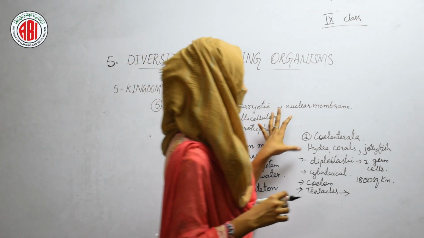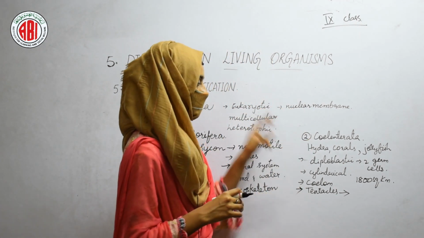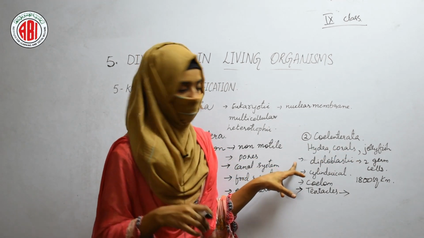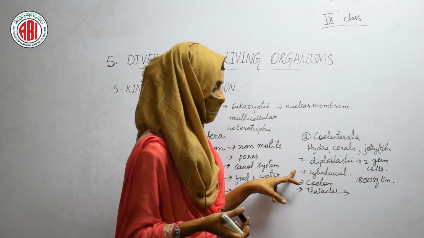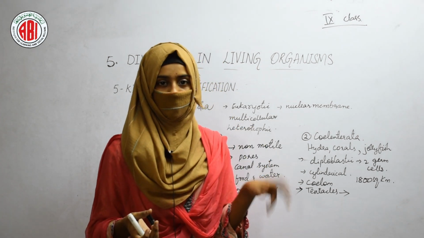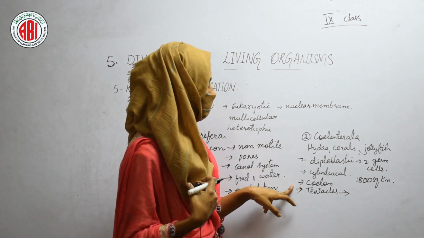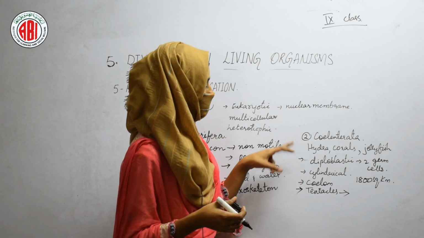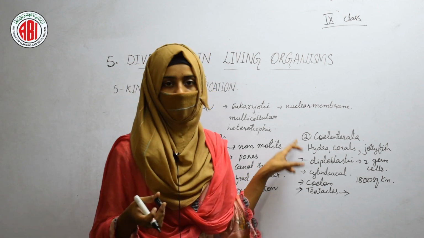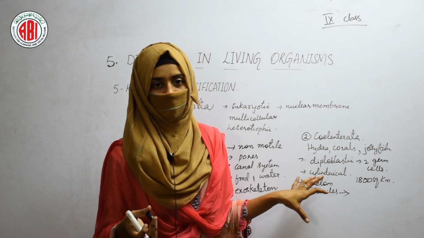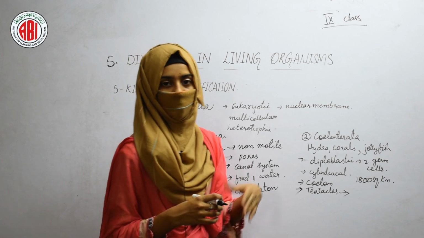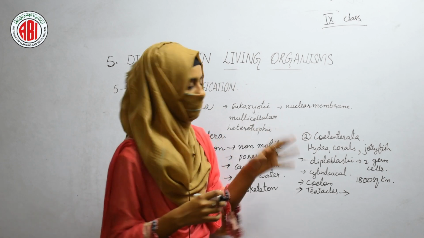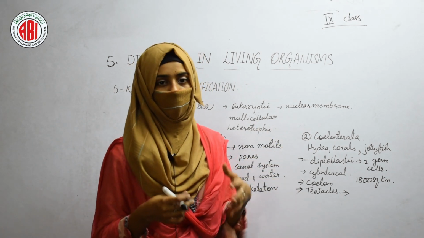So the animals that are present in the phylum Coelenterata include hydra, corals, or jellyfish. They are diploblastic, that means they originate from two germ layers, and the body is cylindrical in shape, and the body cavity which is present is called the coelom. And we can also find some special arm-like structures, which are called tentacles, which are usually found in the animal called hydra, and this hydra possesses tentacles as arms which help it to move from one place to another place. And corals are animals which are very small but they form colonies that can cover a large area.